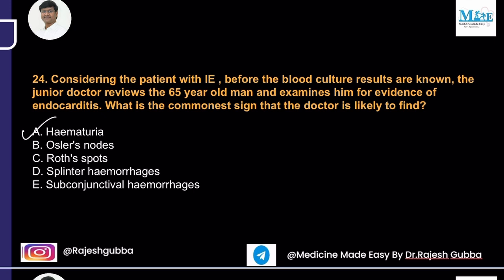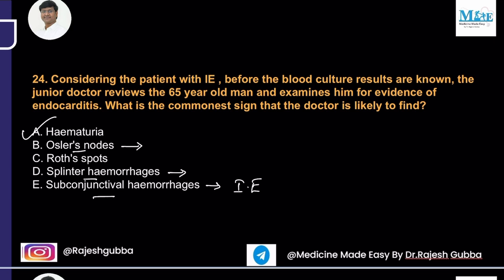Now, if you take options like Osler's nodes, followed by splinter hemorrhages and subconjunctival hemorrhages, they are not seen in most patients with infective endocarditis. But if at all Osler's nodes, splinter hemorrhages, and subconjunctival hemorrhages are present, it is suggestive of infective endocarditis.